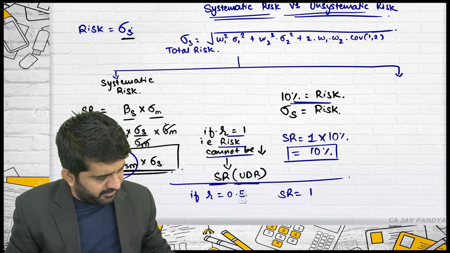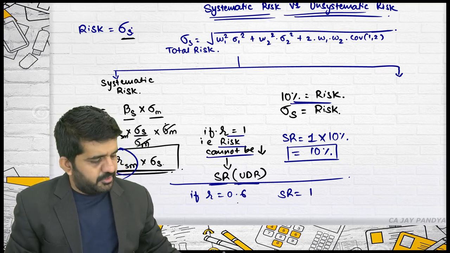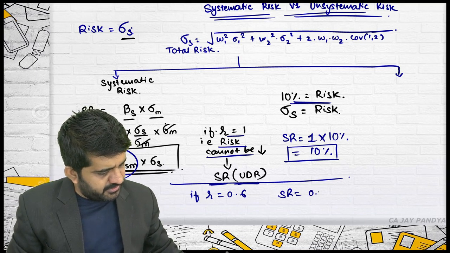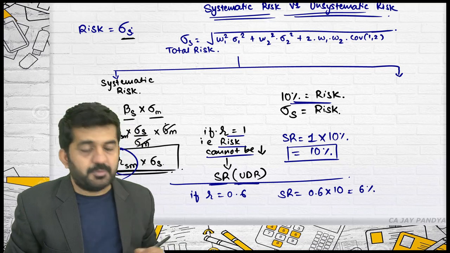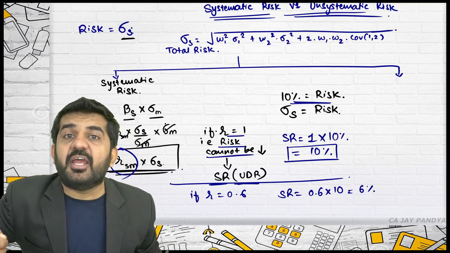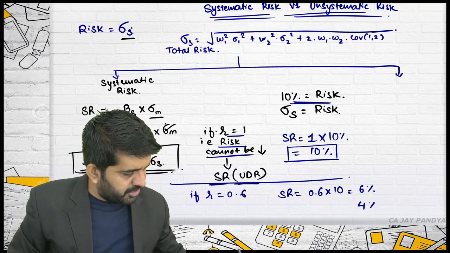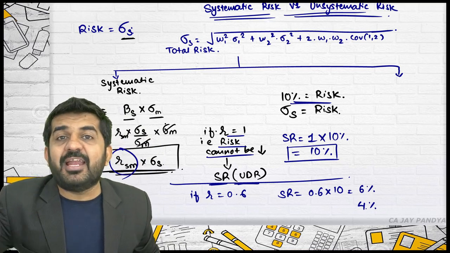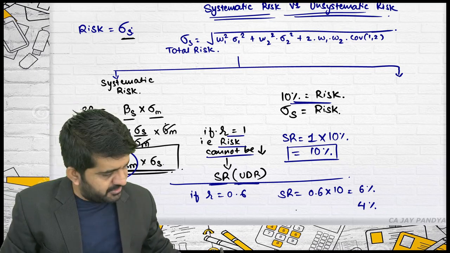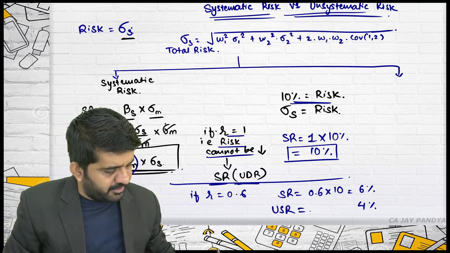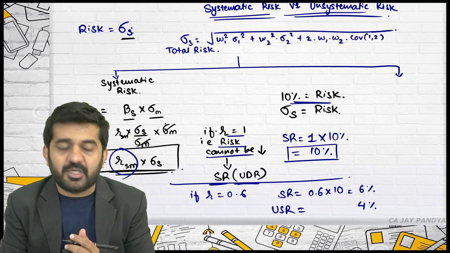Let me take it 0.6. 0.6 into 10, that is 6%. 6% cannot be reduced through diversification. So 4% can be reduced through diversification, and that 4% is nothing but unsystematic risk or diversifiable risk. Is it alright?